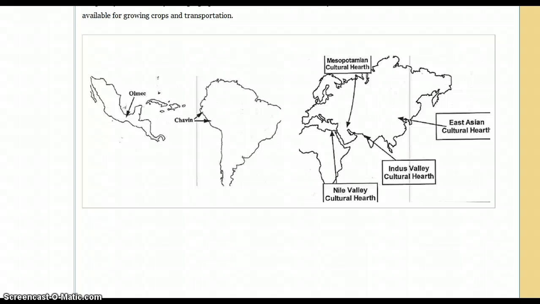Hello, this video covers our study guide reading on pages 68 and 69 of the AP World History Study Guide. This one focuses on the East Asian cultural hearth, also known as ancient China, located here on the right side of this map.